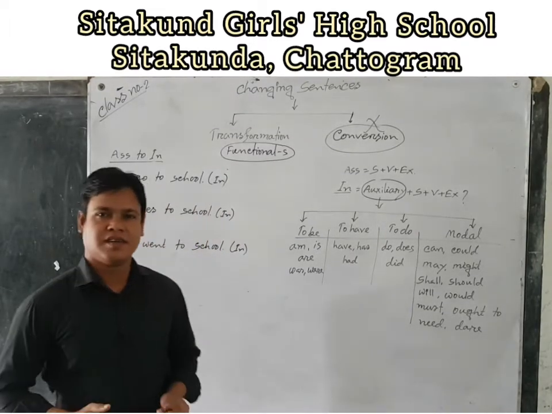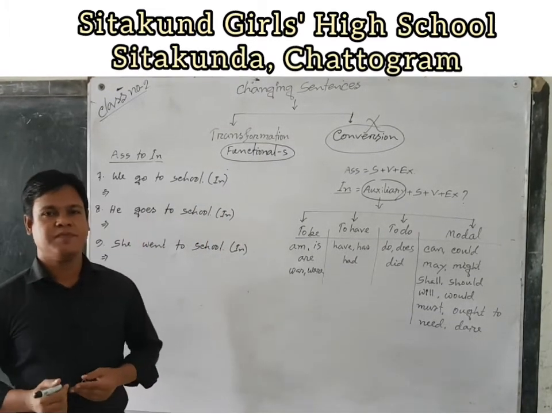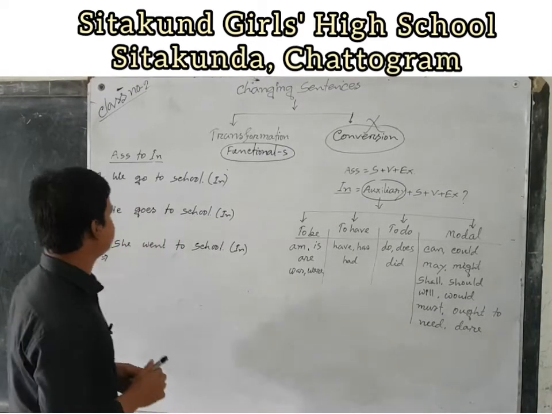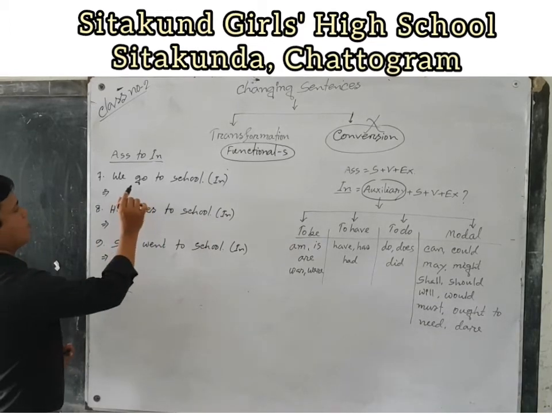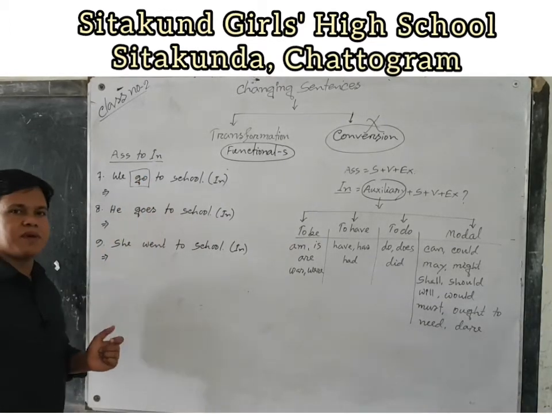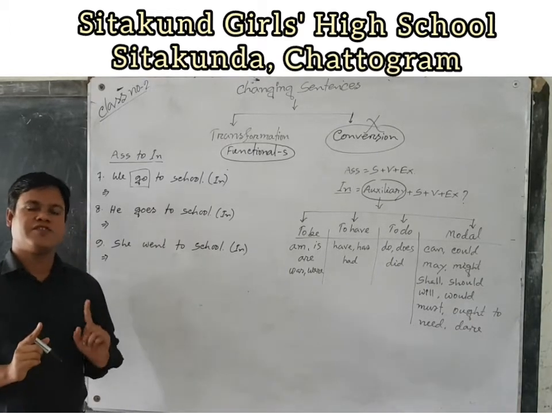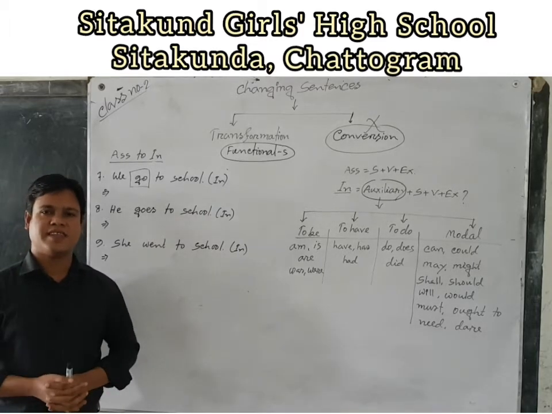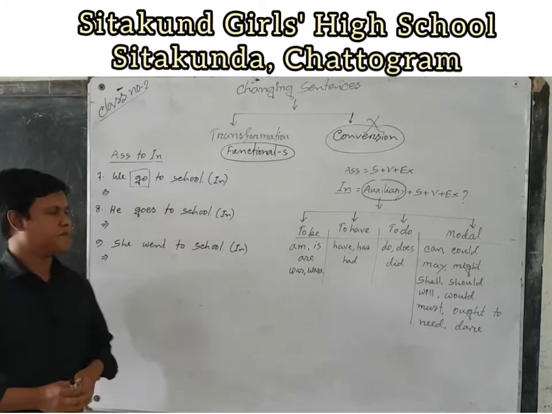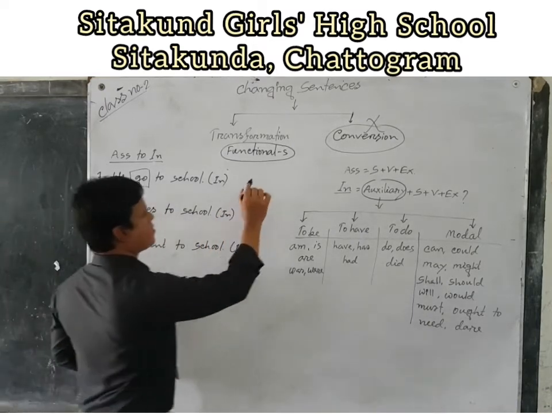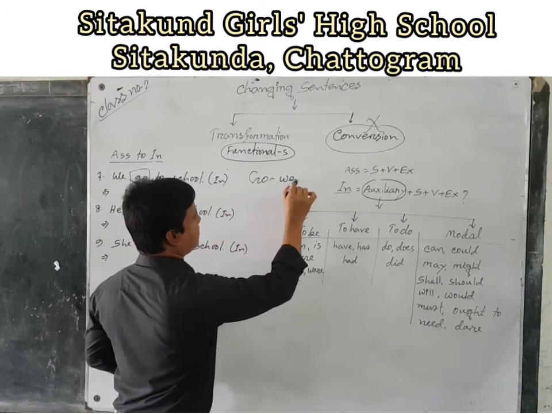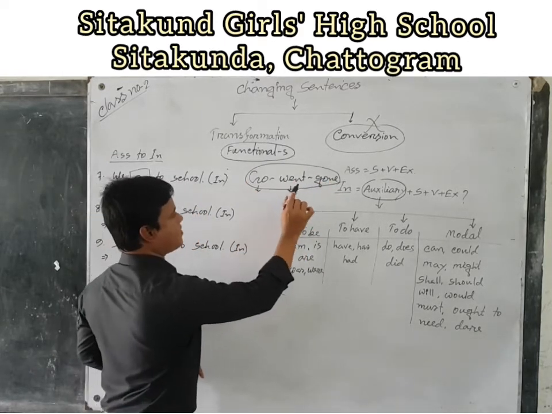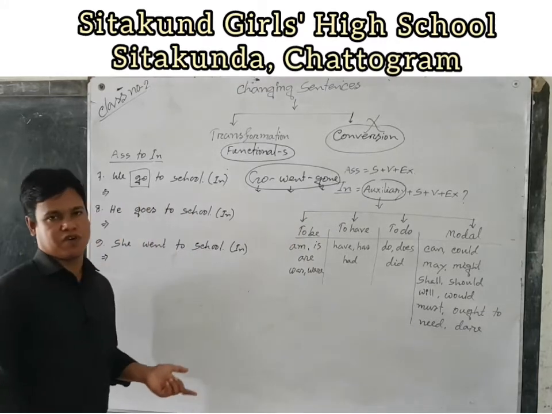Students, now we are going to discuss, if there is no auxiliary verb in the assertive, what can I do? We should remember one thing. If there is no auxiliary verb in the assertive, then we have to notice the condition of the verb, that means the principal verb. Go, went, gone. This is a verb: present form, past form and past participle form.